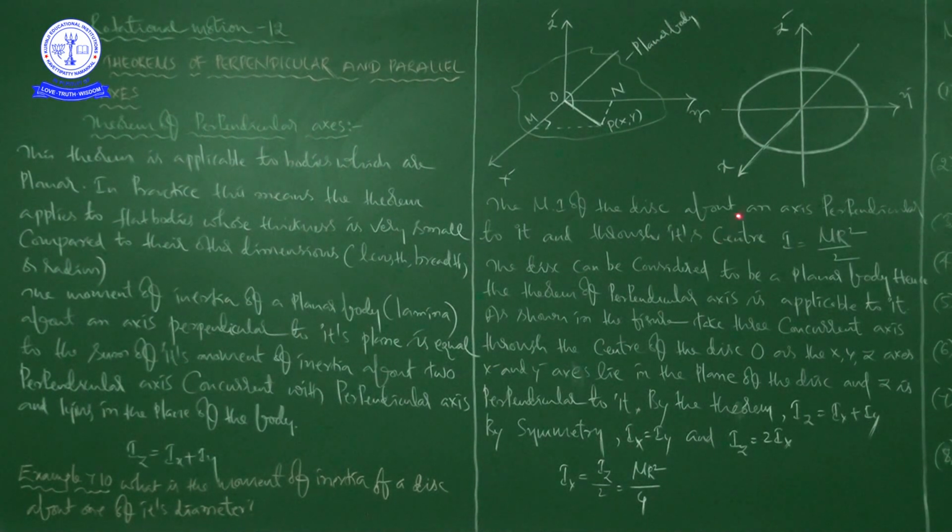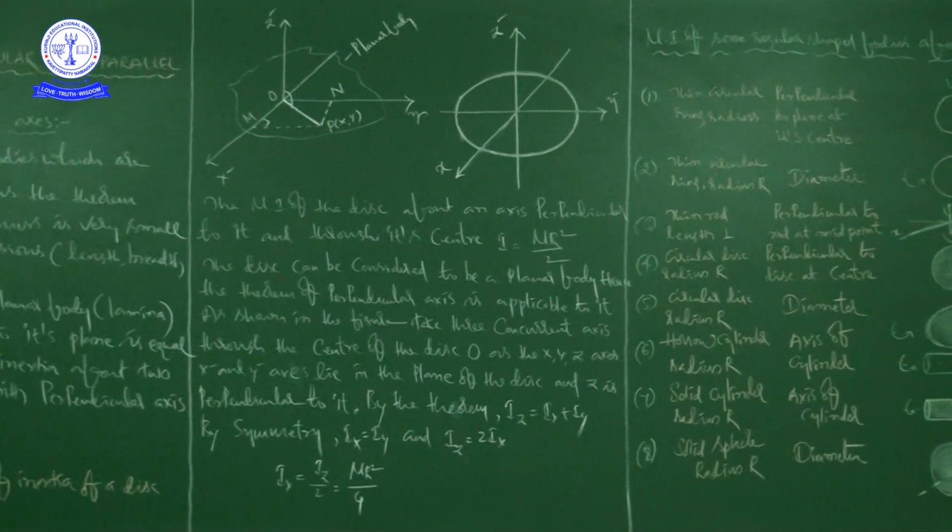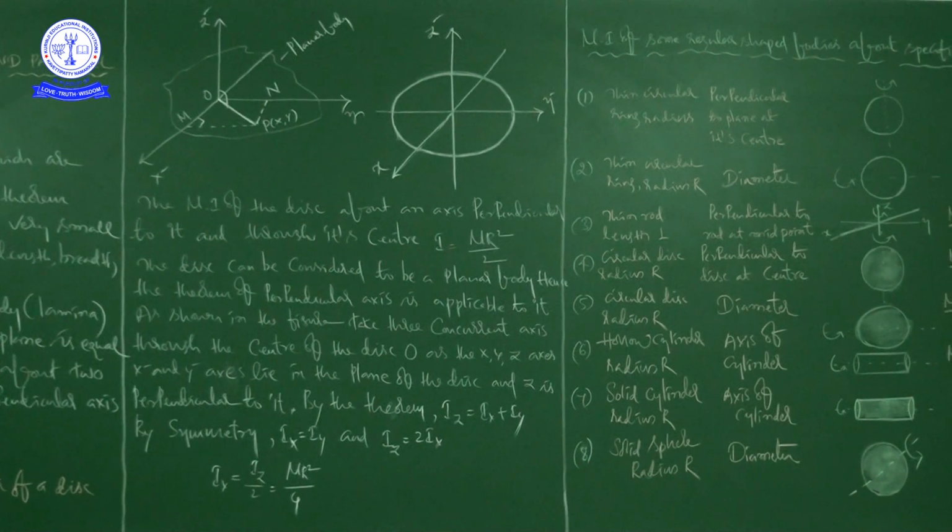So the moment of inertia of the disc about an axis perpendicular to it and through its center, I is equal to mr square by 2. See here, m is the mass of the disc and r is the radius of the disc.